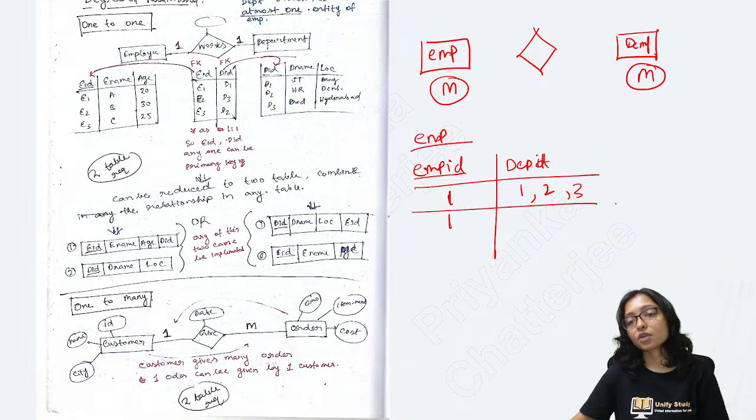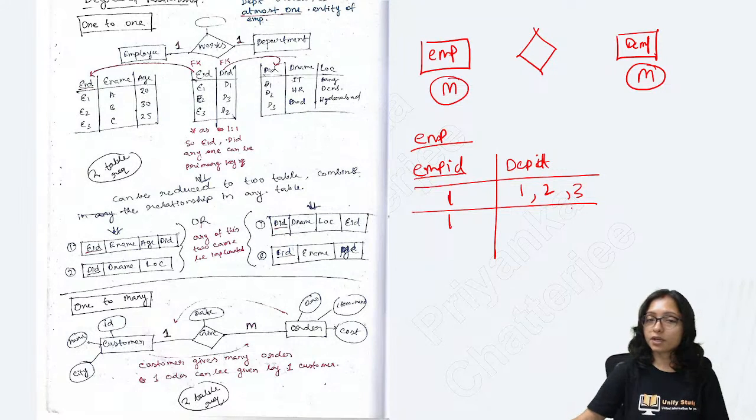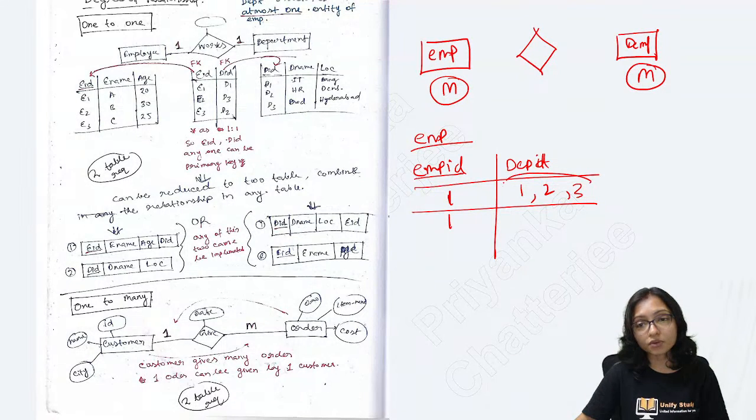That means one employee is working in multiple departments. That is not allowed, because multi-valued attributes are not allowed.